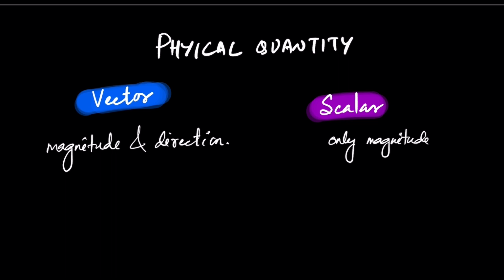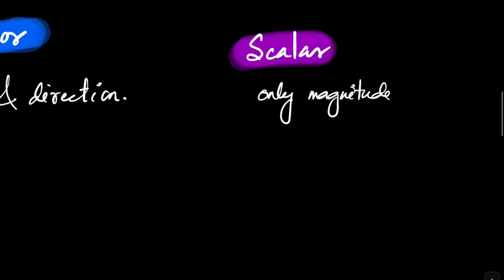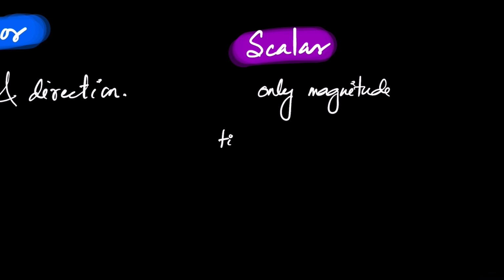For example, a scalar is time. For example, it's 9 a.m. Now when you talk about time, we don't need direction. 9 a.m. up, left, right, we don't say that. It's just a time. So time is a scalar quantity. We don't need direction when you talk about time.